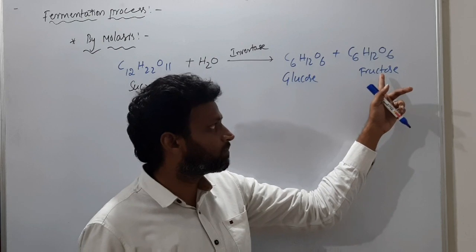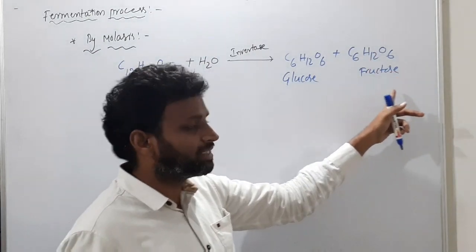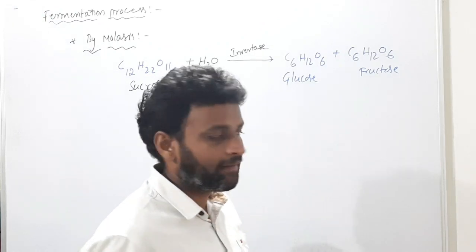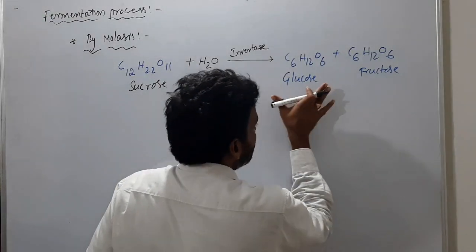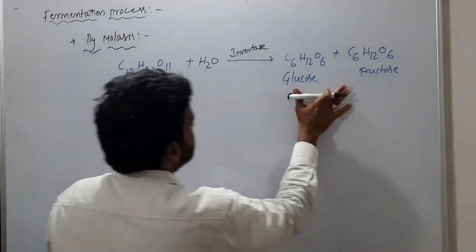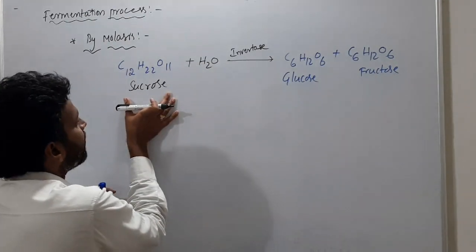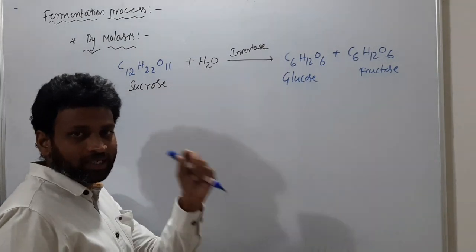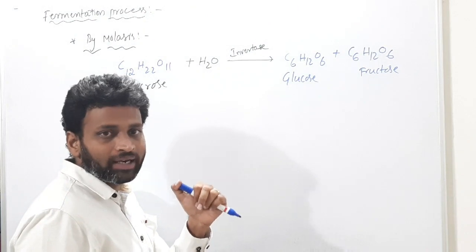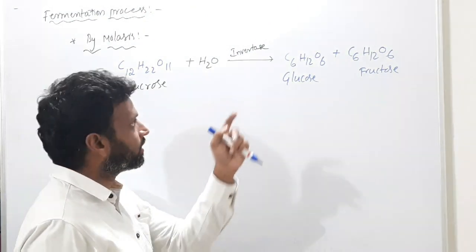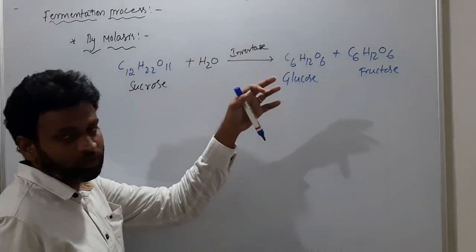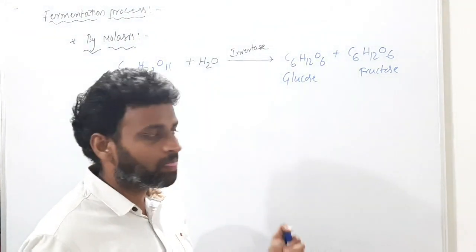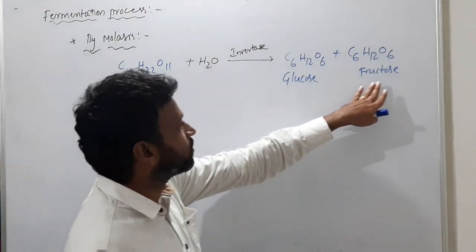Fructose structure is very simple. CH2OH, with a C double bond O, so you will have a keto group. Getting it? So this glucose and fructose will form while sucrose undergoes hydrolysis. The syrupy liquid we collect, add dilute H2SO4 or water, and the invertase enzyme will act if we store it 3 to 4 days, certainly 72 hours, which means 3 days. First you will have glucose and fructose.